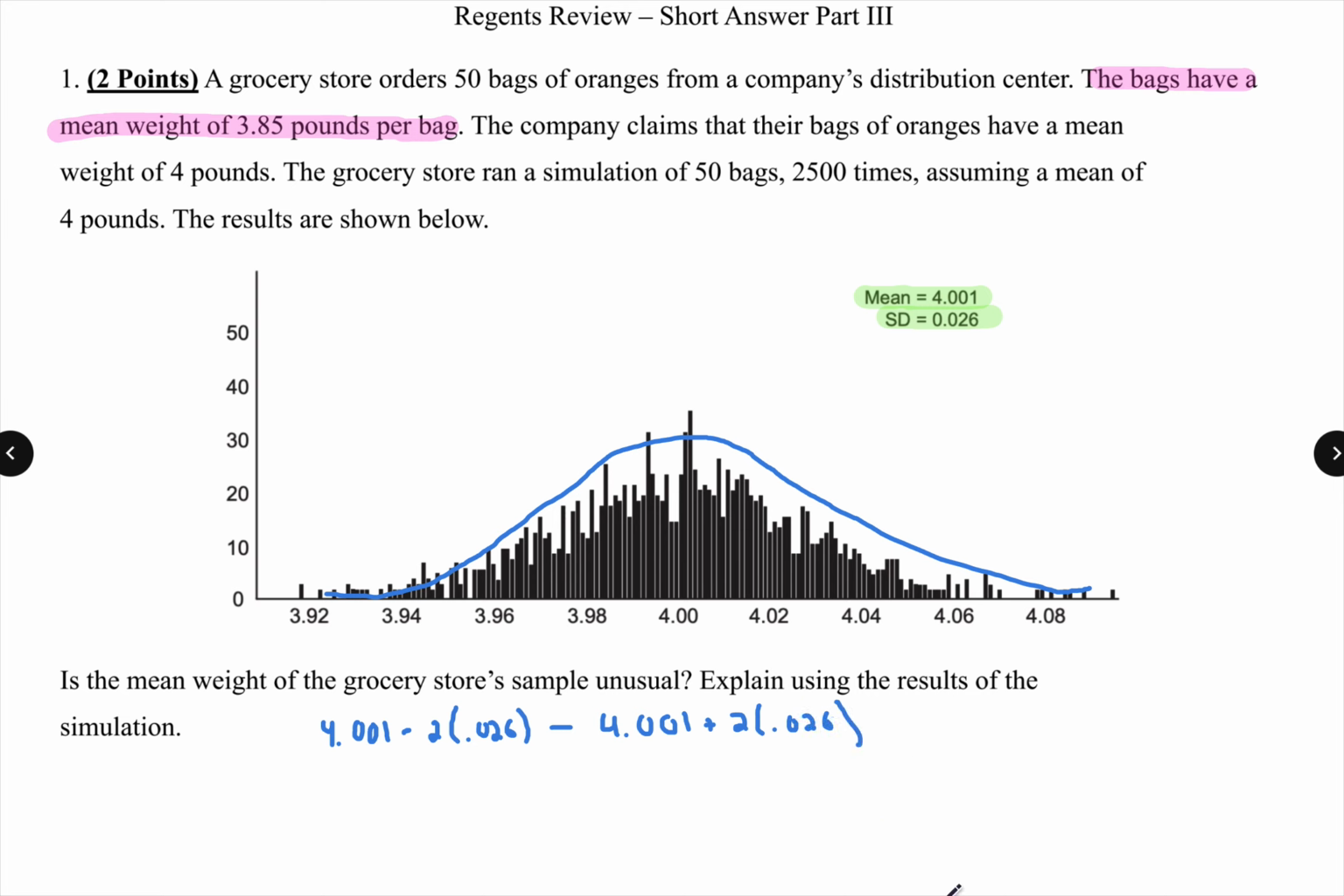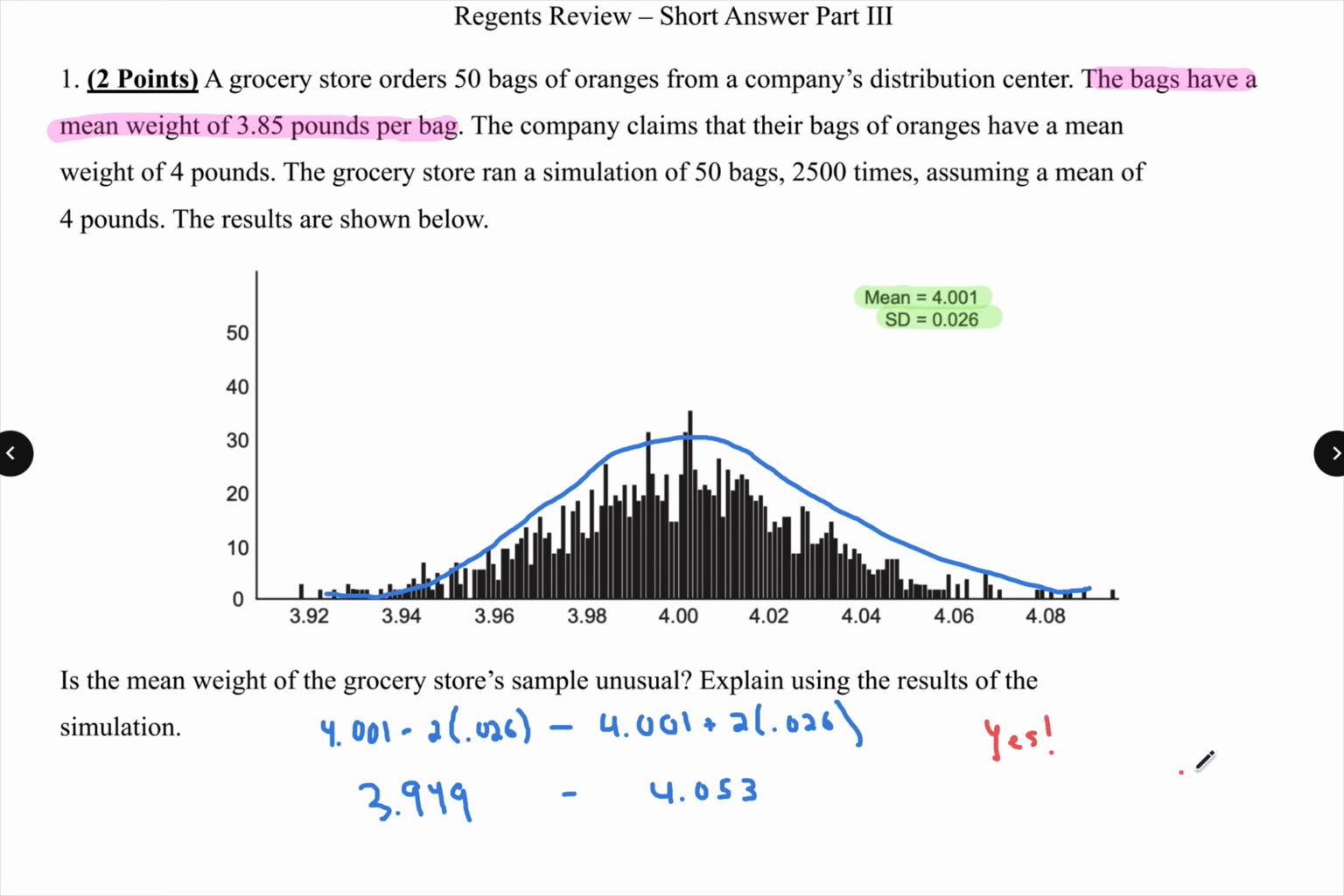So plus 2 times 0.026. When I multiply that, my min is going to be 3.949, and my max would be 4.053. So this is my 95% confidence interval. I go back, I'm looking at my mean weight. Well, my mean weight, is it inside this interval? No, it's actually outside. So would this be unusual? Yes.